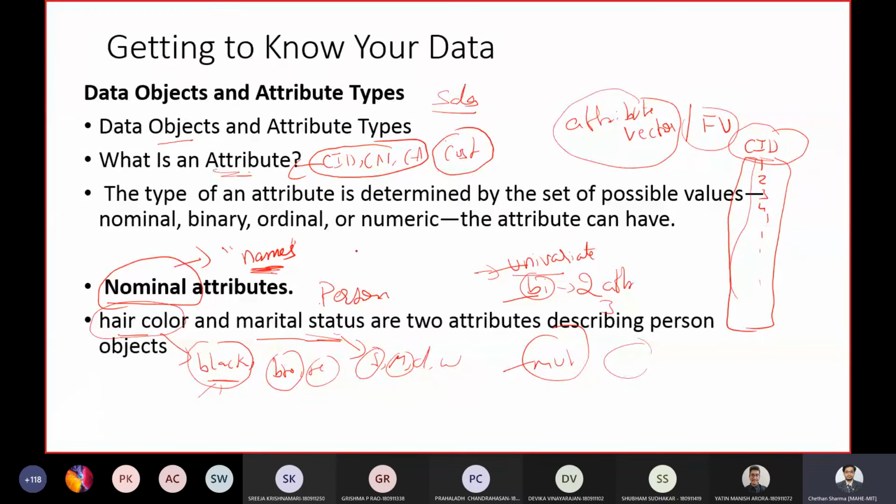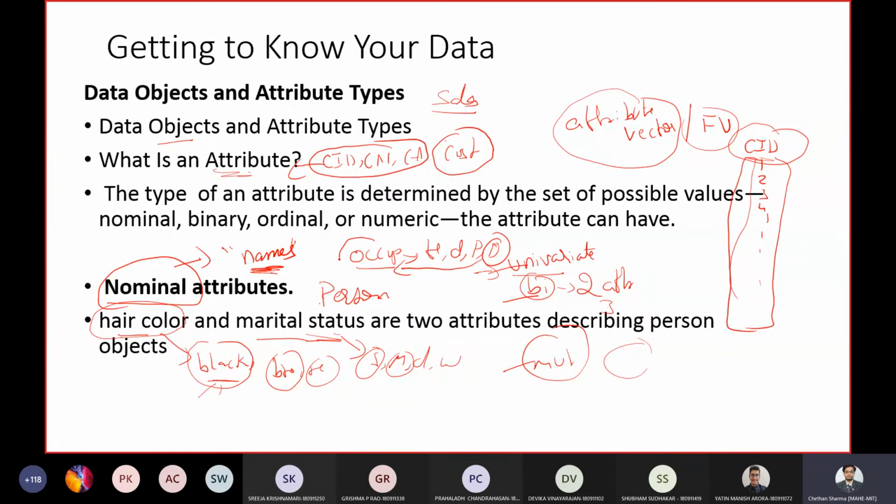Okay. Another example of a nominal attribute could be occupation. You can be a teacher, a dentist, a programmer, a doctor. These are the names given to the occupation of a particular person.